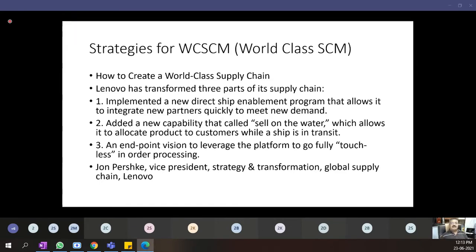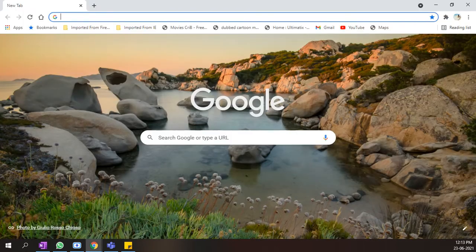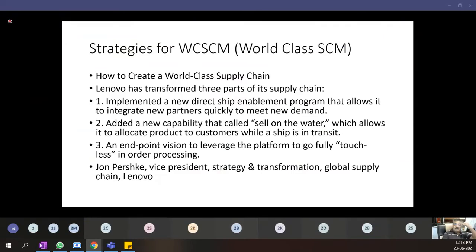First, it has implemented a new direct ship enabled program that allows it to integrate new partners quickly to meet new demand. So Lenovo has implemented a new direct ship enablement. They have a direct ship enabled program that allows it to integrate new partners quickly to meet the new demand. Second, they have added a new capability called sell on the water, which allows it to allocate product to customers while a ship is in transit.